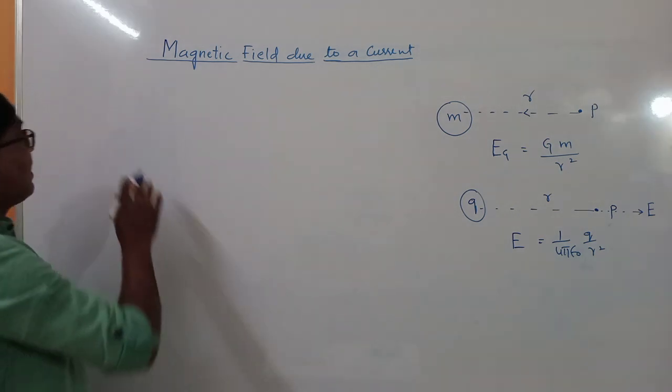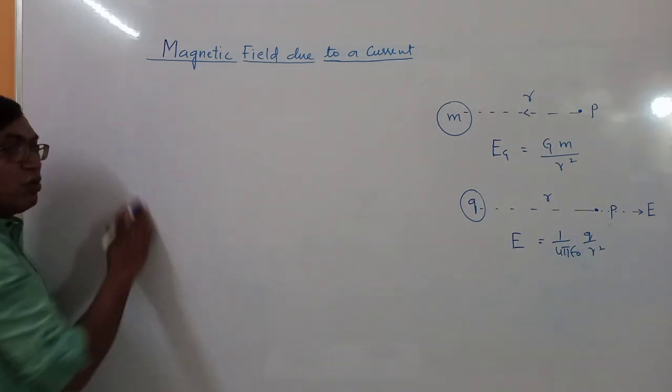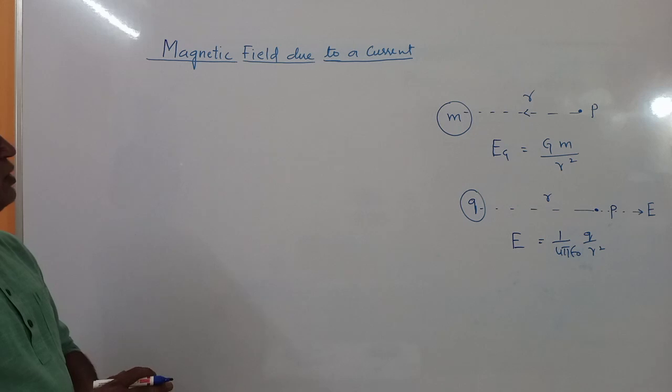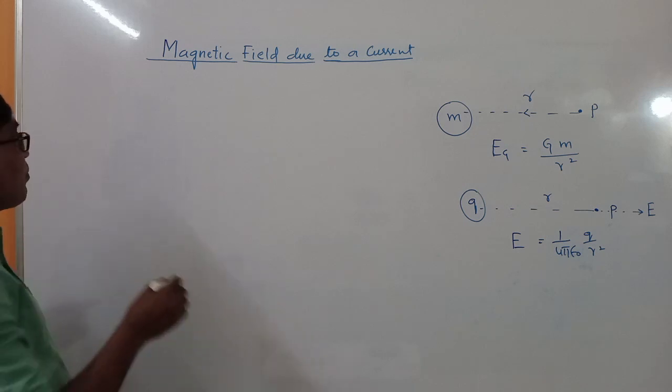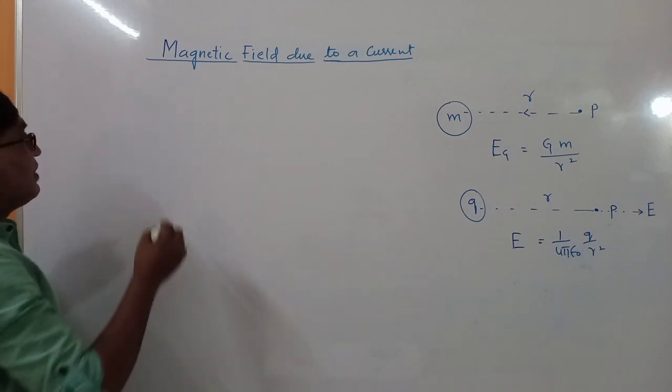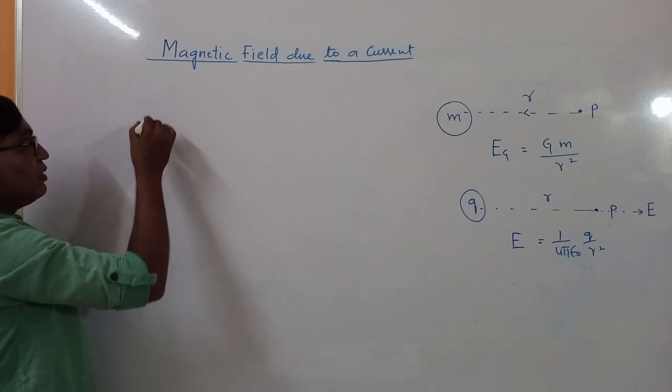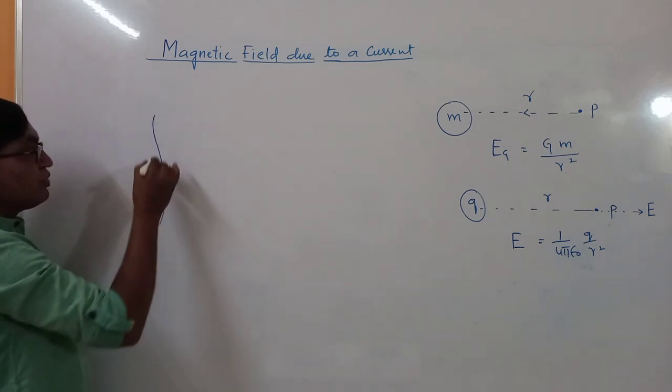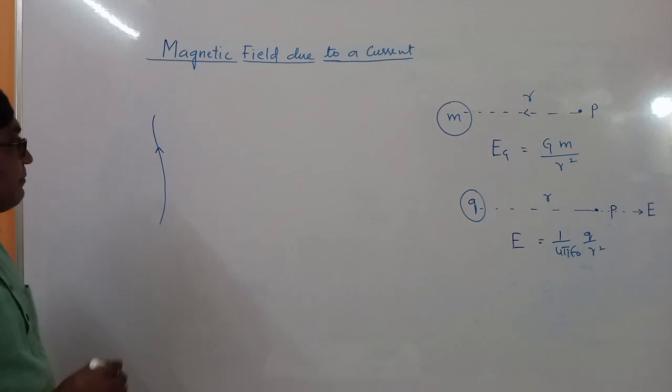Oersted has experimented. Oersted is a scientist. He did an experiment. So what is that experiment? Let us see. Suppose you have a current carrying conductor.